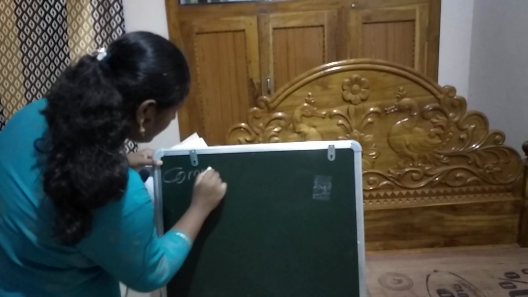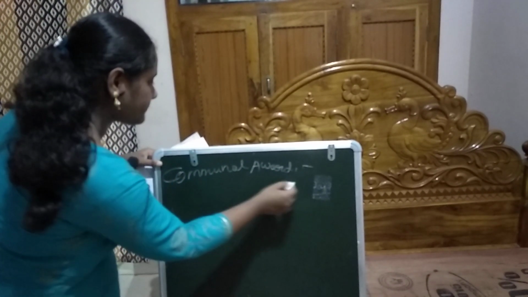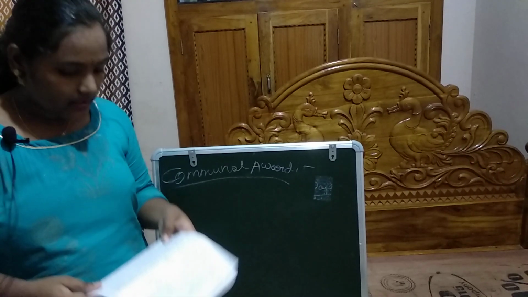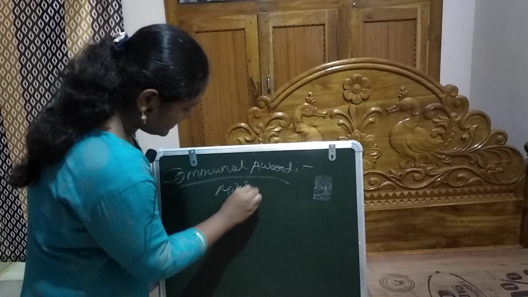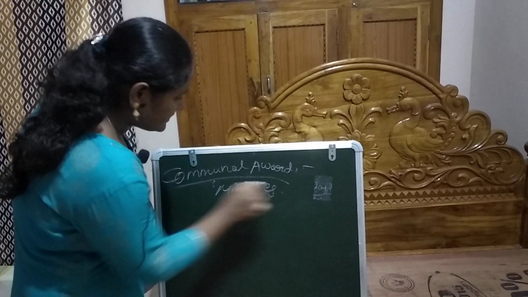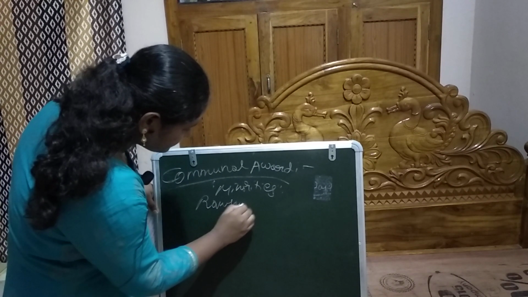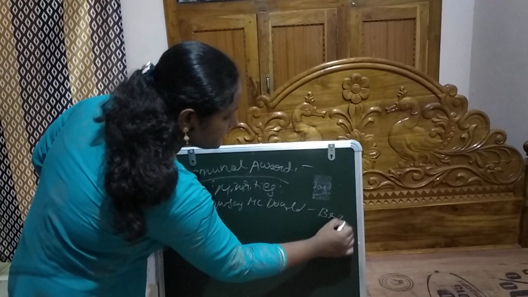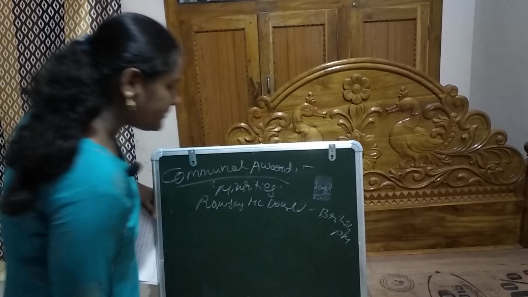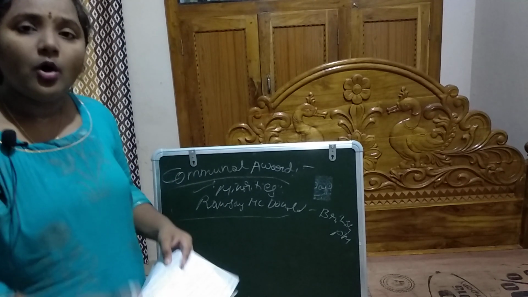And the next one was the Communal Award. The Communal Award is about the scheme of representation of the minorities, announced by Ramsay MacDonald, who was the British Prime Minister at the time.